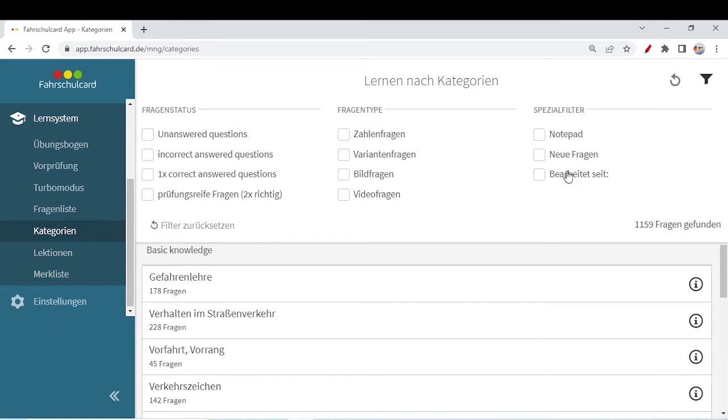They had also added around 120 questions, once in April and then in October 2021. Now this year again, starting from 1st April, if you are taking your exam after 1st April, you will go to the category and select the Neue Fragen. 37 new questions are added. But if you are taking your exam before the 1st of April 2022, then you don't need to worry about the new questions.